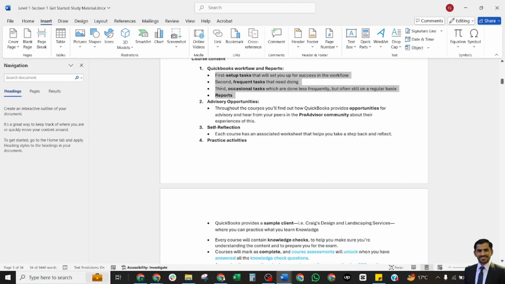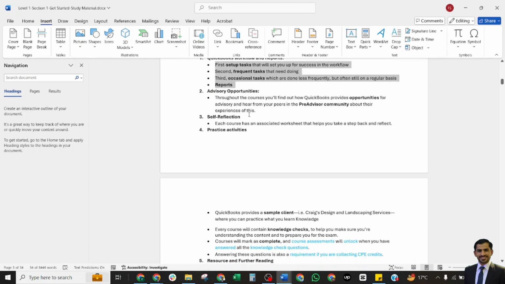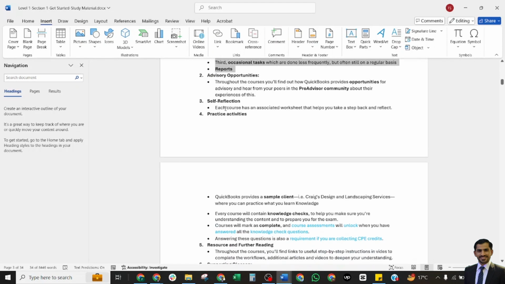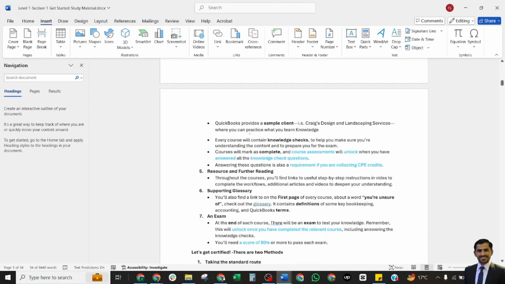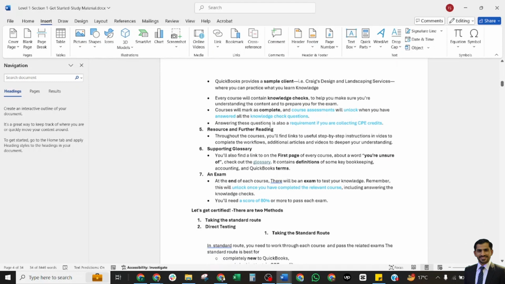Throughout the course, you will have the opportunity to hear from your peers who are in this community about their experience. Another feature is self-reflection. Each course has an associated worksheet that helps you step back and reflect. You will also see practice activities, like QuickBooks sample clients such as a brick design and landscaping services, where you can practice your learned knowledge.